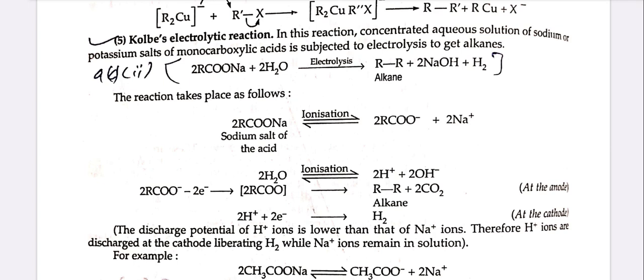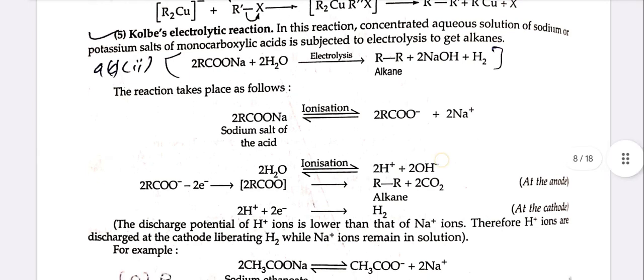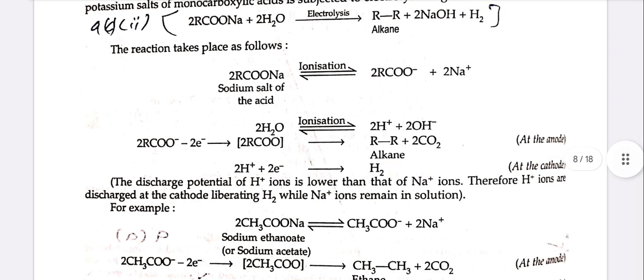2RCOONa + 2H2O on electrolysis gives R-R alkane + 2NaOH + H2 + 2CO2. And the reaction takes place as follows: 2RCOONa on ionization gives 2RCOO- + 2Na+. 2RCOO- minus 2 electrons gives 2RCOO, which gives R-R + 2CO2 at the anode, and 2H+ + 2 electrons gives H2 at the cathode.